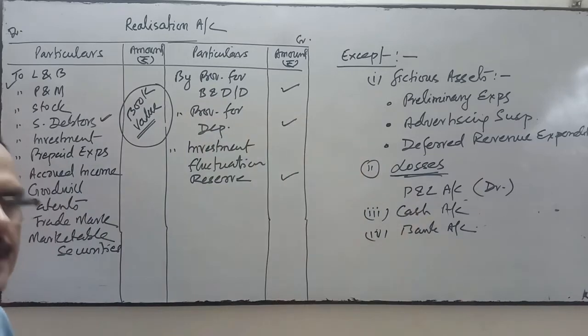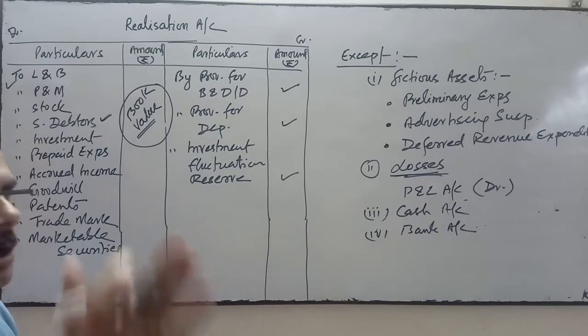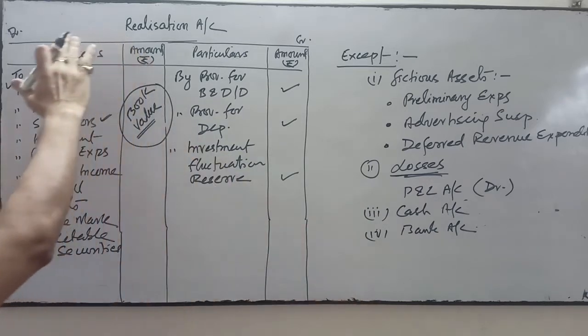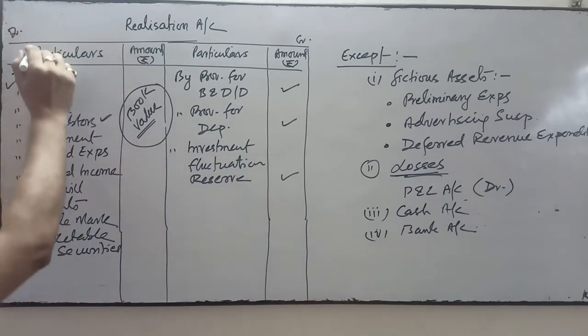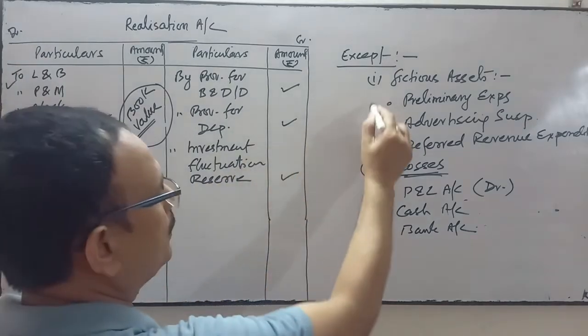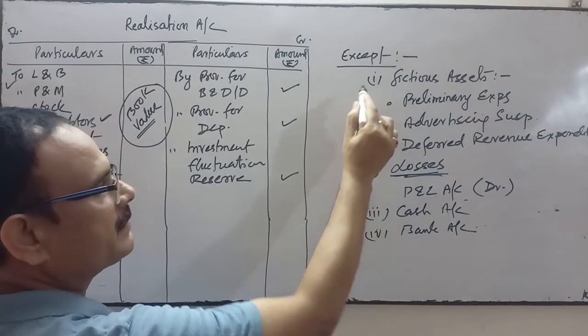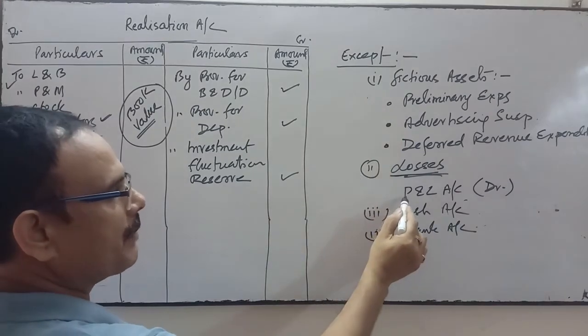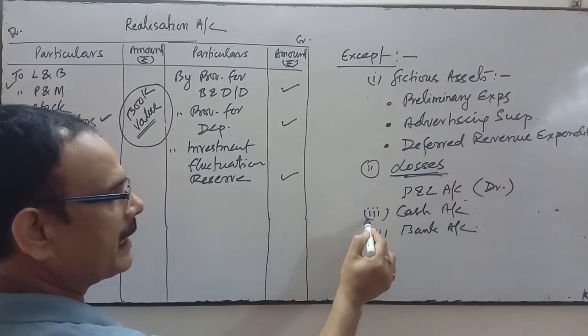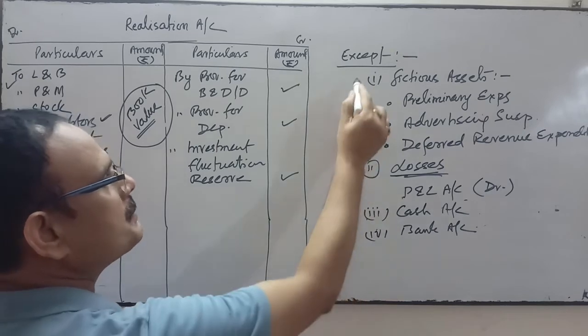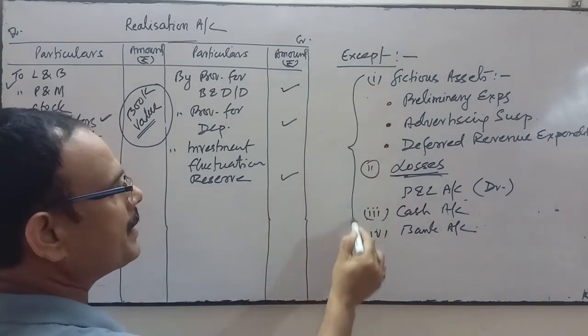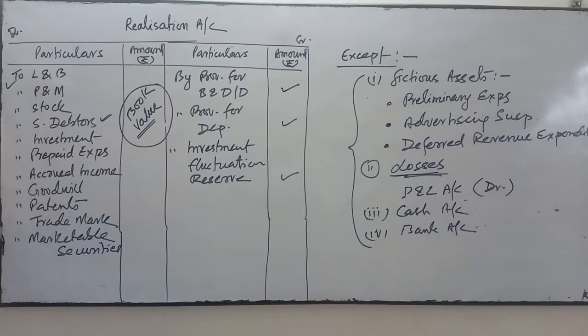From the asset side, when the firm dissolves, you see the balance sheet, asset side, all assets will be transferred to the debit side of realization account except these four: fictitious assets and losses, profit and loss account debit balance if any, cash account and bank account. These four will not be transferred. Otherwise, all assets will be transferred to the debit side of realization account.